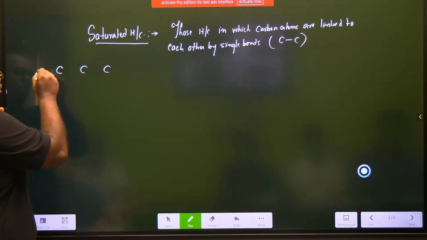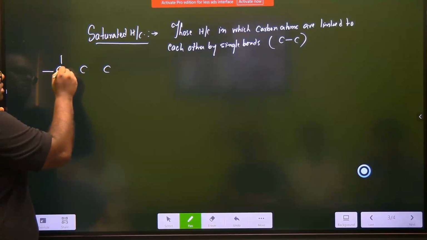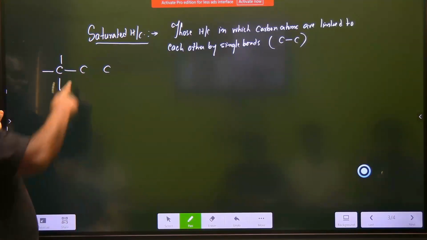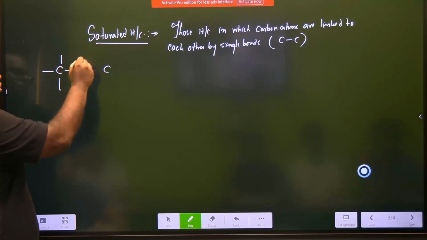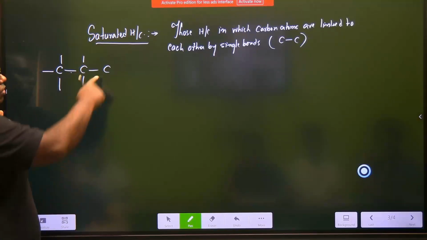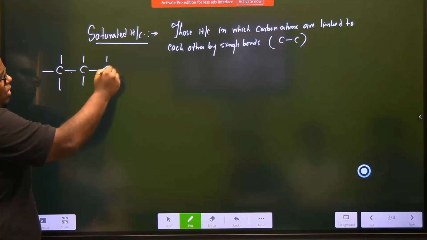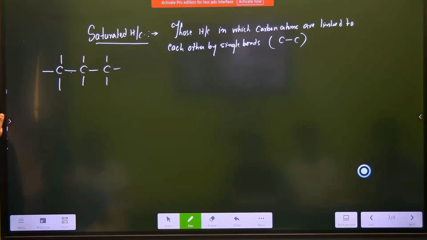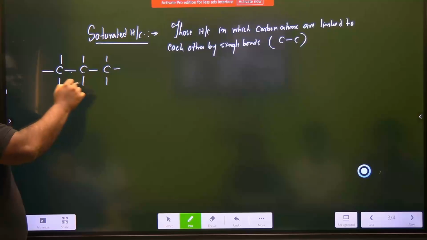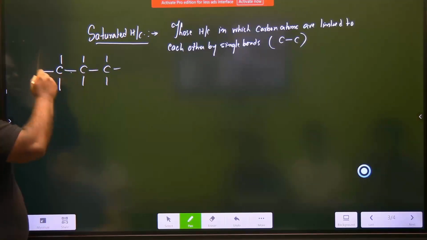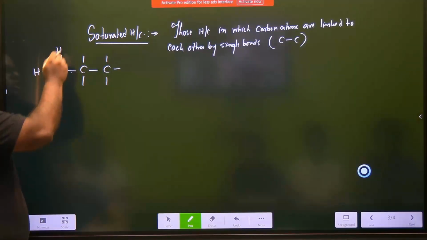So for this particular carbon, I have got 4 valencies. For this carbon, I have got 1, 2, 3, 4. For this carbon, I have got 1, 2, 3, 4. 4 valencies. Now, how many valencies are open? 1, 2, 3, 4, 5, 6, 7, 8. I fill them up with hydrogen.